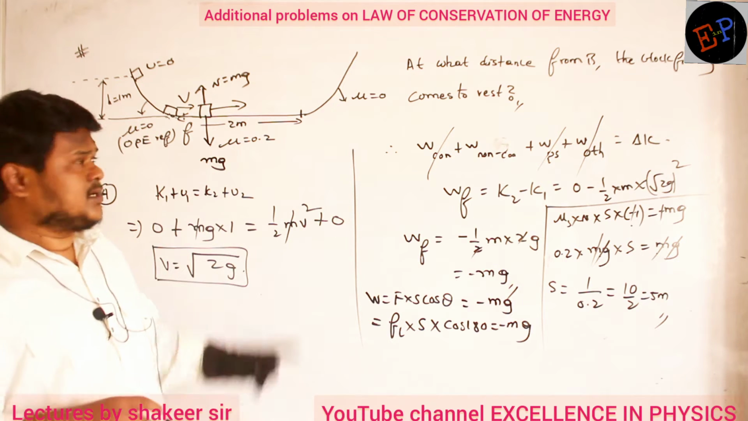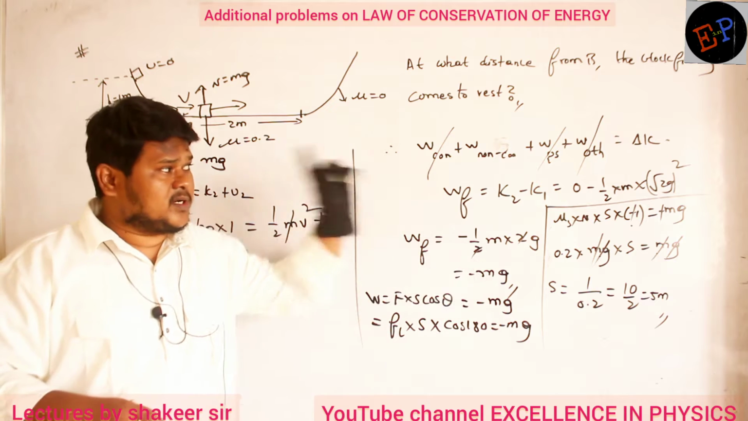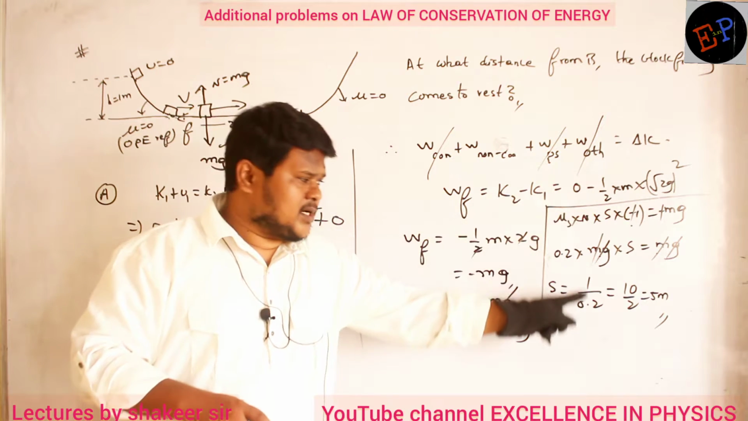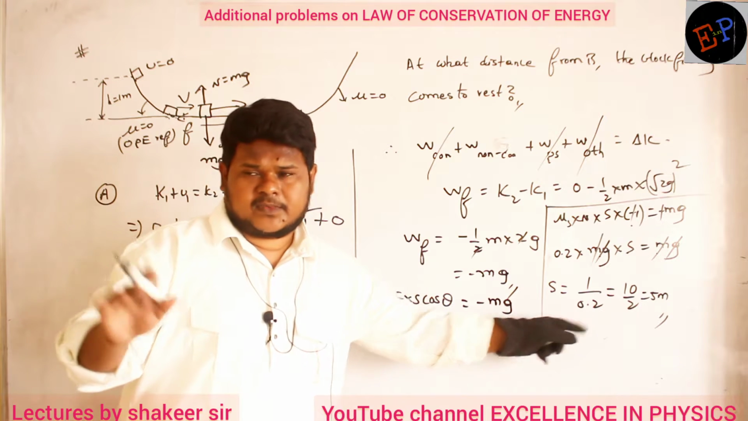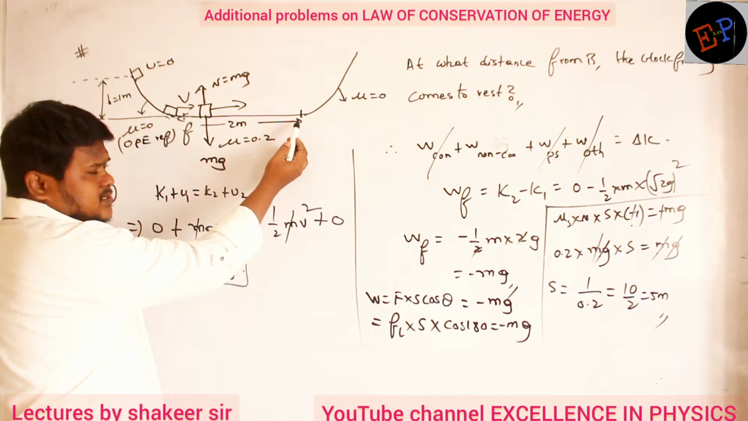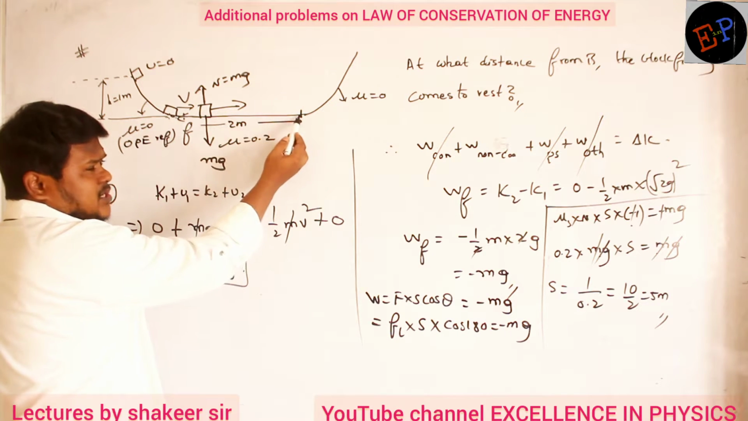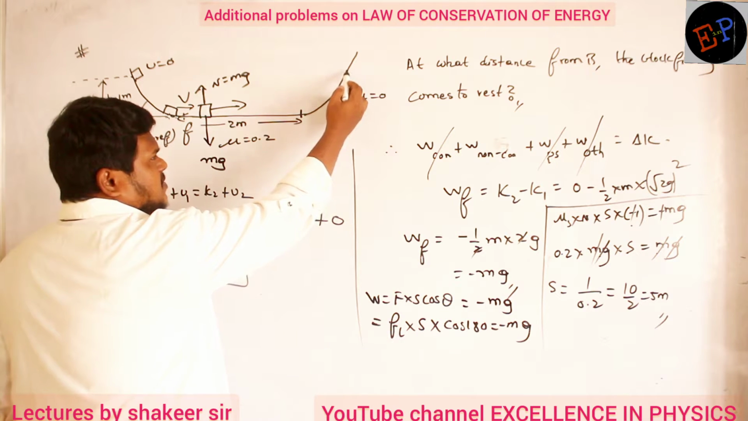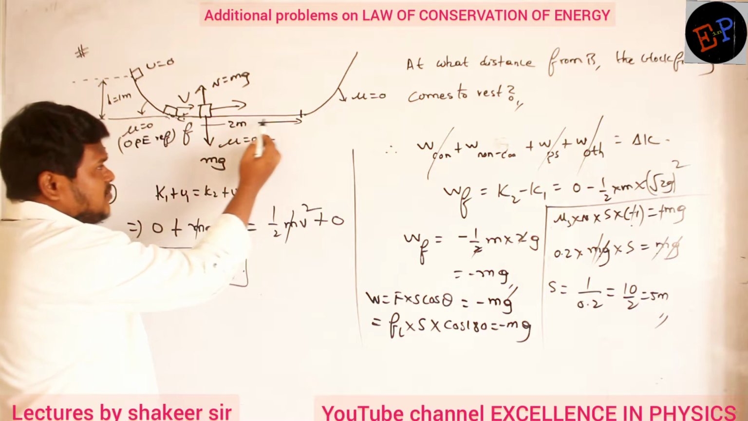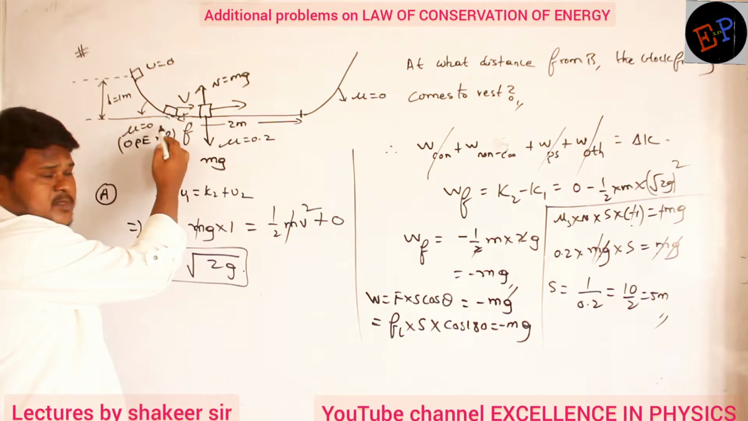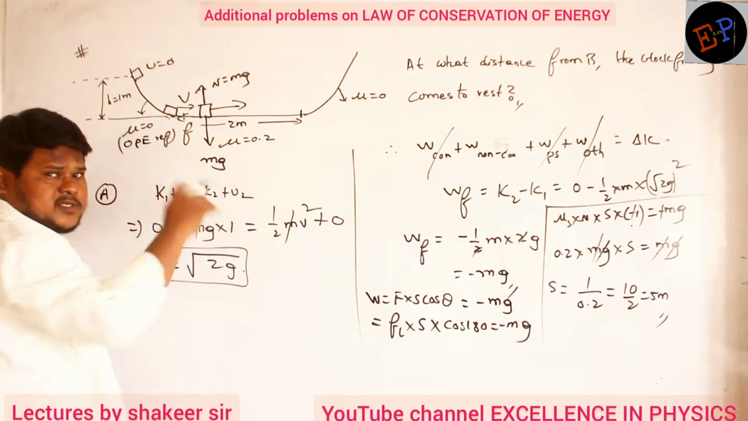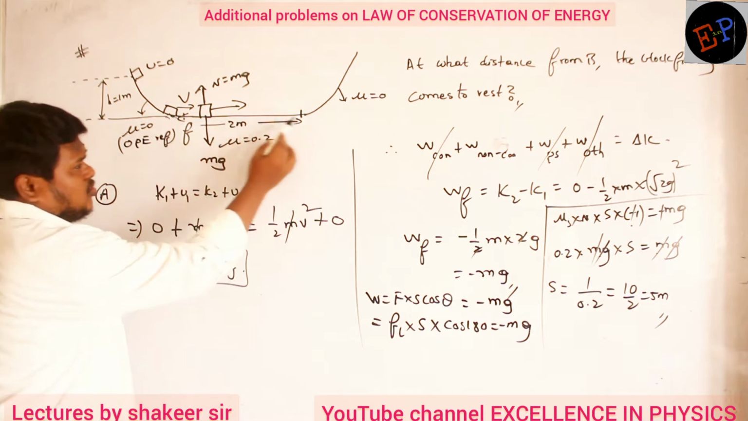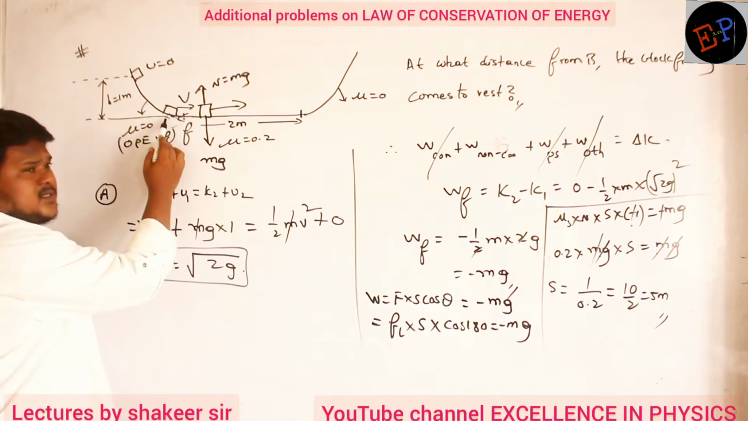Are you able to understand? Only after traveling 5 meters is it going to stop, because final kinetic energy we have taken as 0. But from here to here, how much distance? Only 2 meters. So will it stop here? No, it will start moving upwards, and then it returns also. Again it will travel 2 more meters. Total 2 plus 2, 4 meters. Still how much distance should it travel? 1 meter.